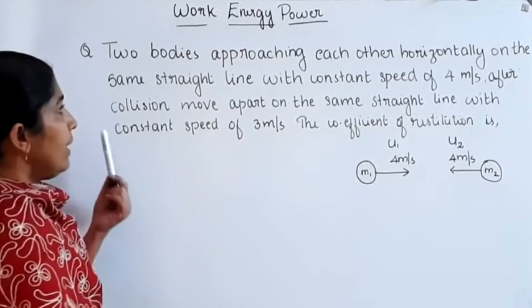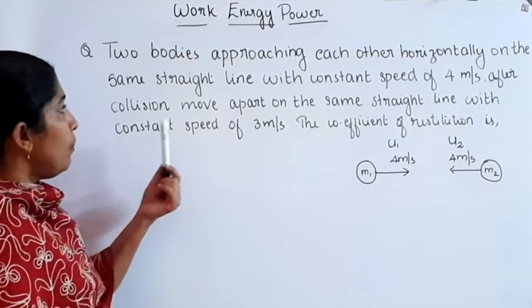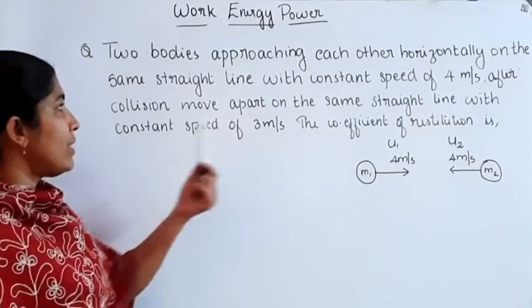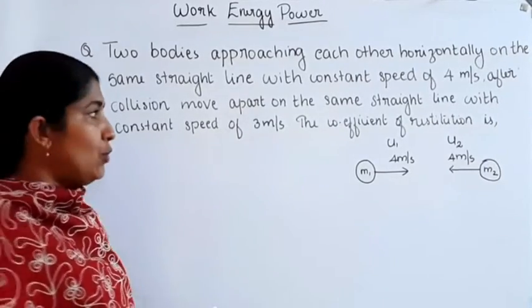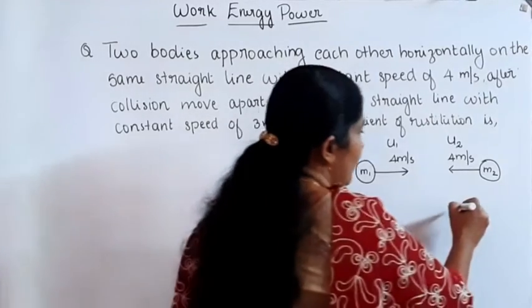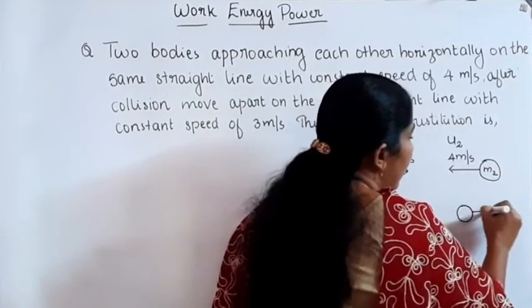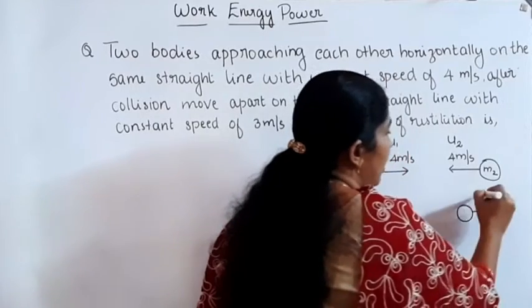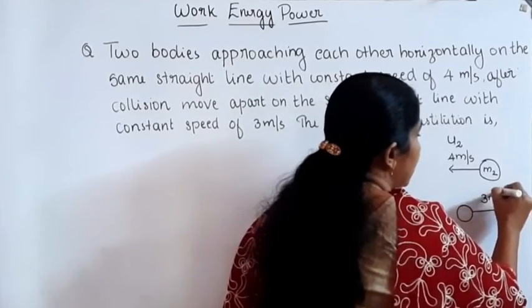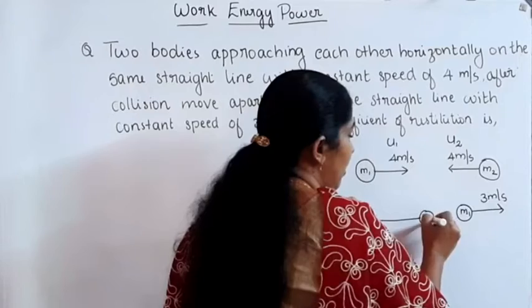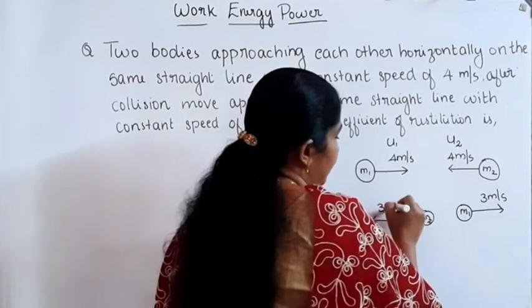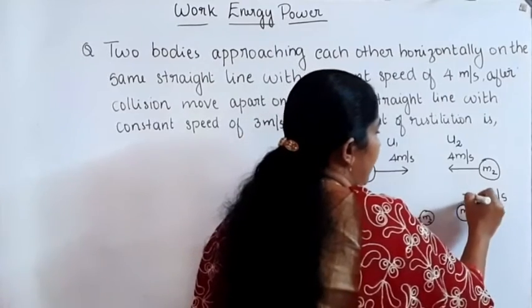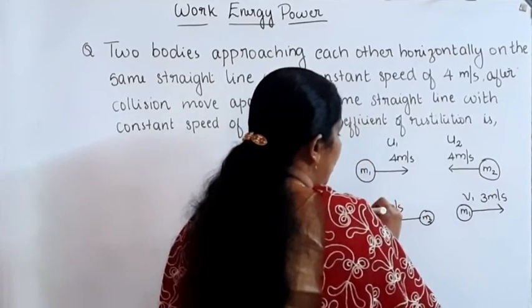Then after collision, they move apart on the same straight line with a constant speed of 3 meters per second. After collision, M1 moves in this direction with a velocity equal to 3 meters per second, and M2 moves with a velocity equal to 3 meters per second. V1 and V2.